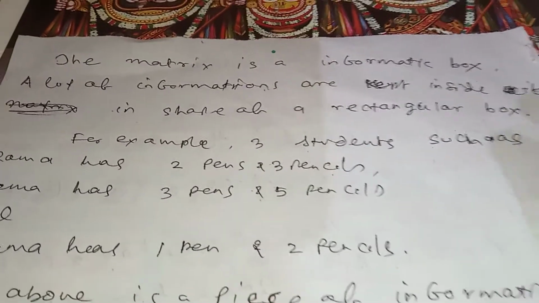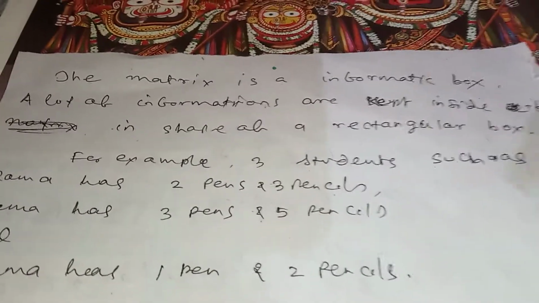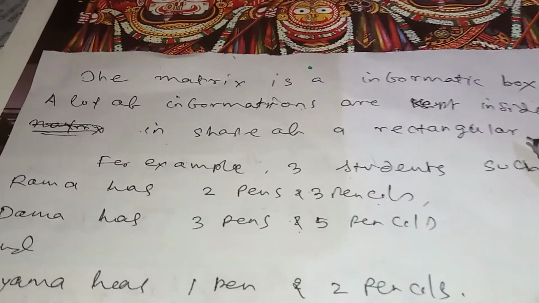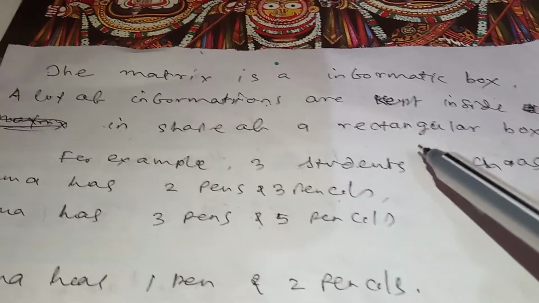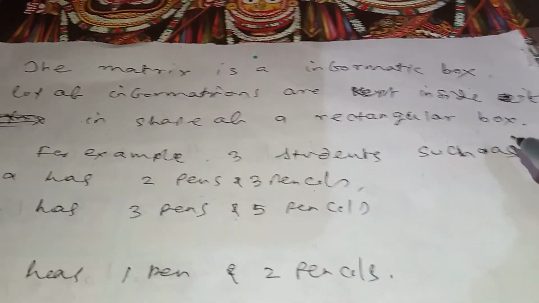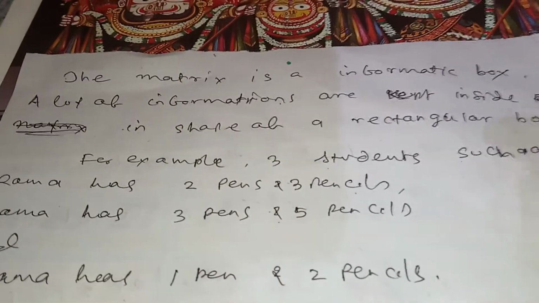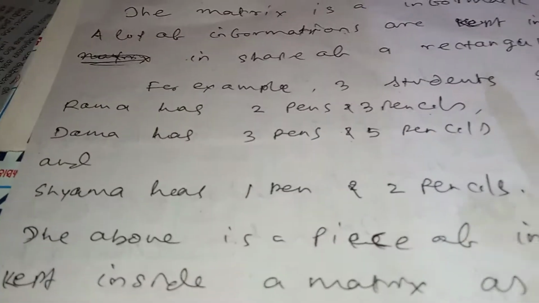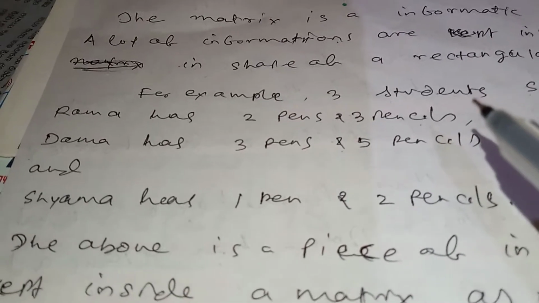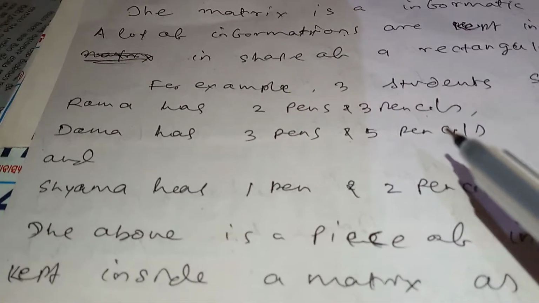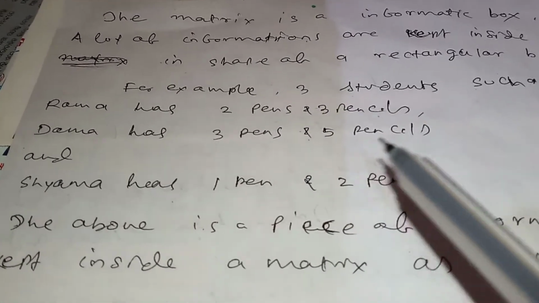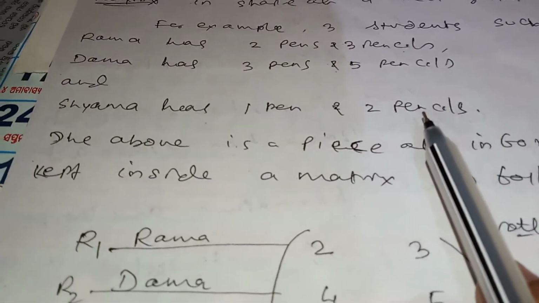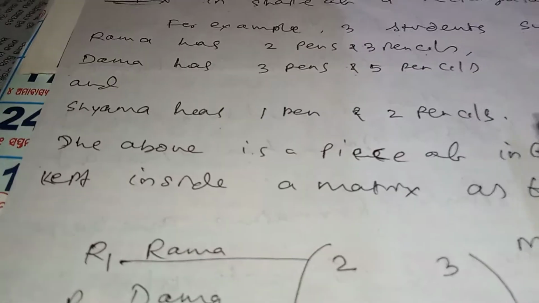The matrix is an informative box. A lot of information is kept inside it in the shape of a rectangular box. For example, three students: Ramo has two pens and three pencils. Damo has three pens and five pencils. And also Syamo has one pen and two pencils.